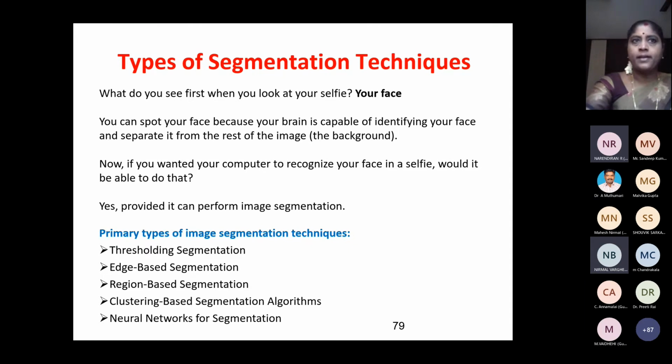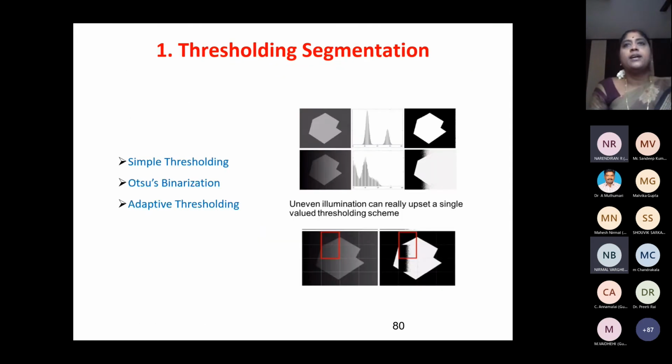Okay. So these are the various segmentation techniques. I told you about thresholding already. Thresholding is trying to divide the image into two groups. It is binarizing, converting into a binary image. You can see here in the first image, I am taking the histogram and plotting it, and there is a clear valley here. So I can take this as a threshold.